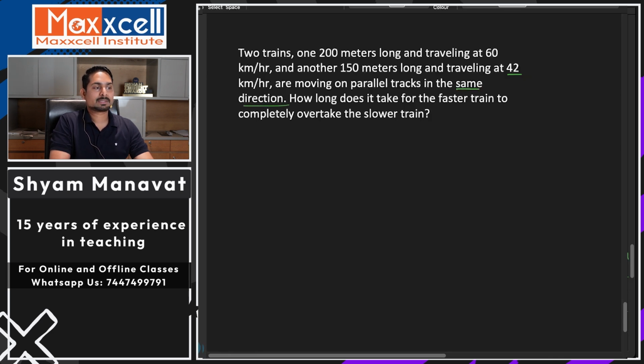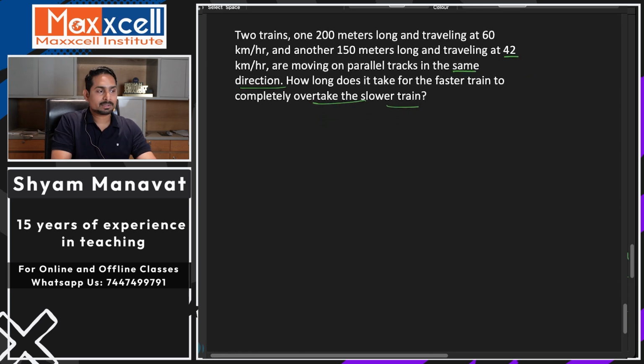Okay. How long does it take for the faster train to completely overtake the slower one? Now, overtake will happen only when the faster one is behind the slower one, correct? तो मैं ऐसा आपको डायग्राम बना के बताता हूँ. And so let's say this is a faster train. Let's say this is 200 meters.